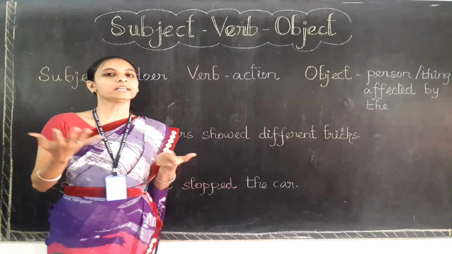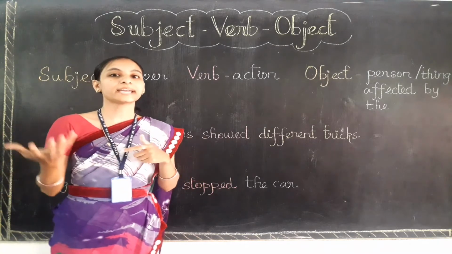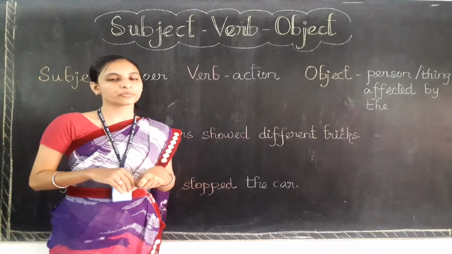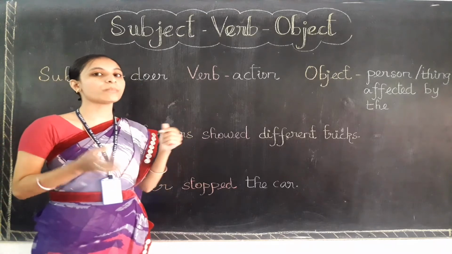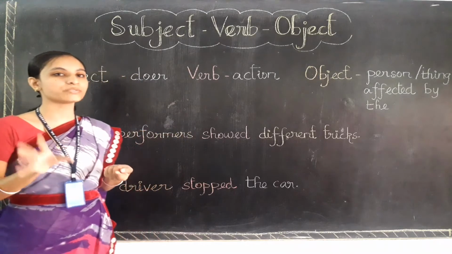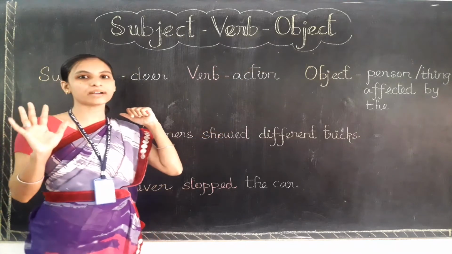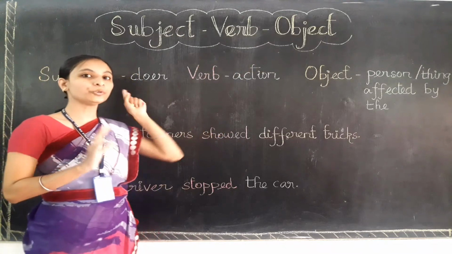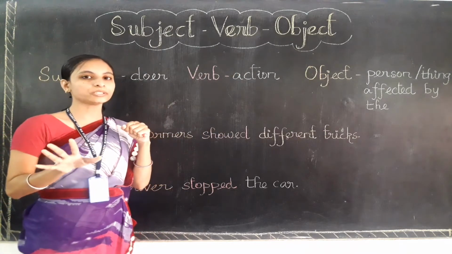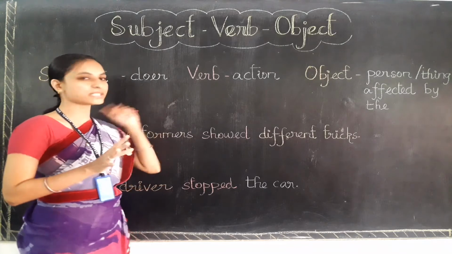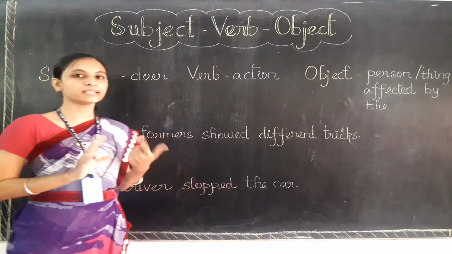For example, I like chocolates. Here you can see I is the subject and like is the verb. So let me recall what is subject and what is verb, and one more thing, the new word we are going to learn about is object. You haven't learned about the object yet, but you know about subject and verb, am I right? In this video you are going to learn a lot of things about the subject, verb and also the object. So let's start learning it.